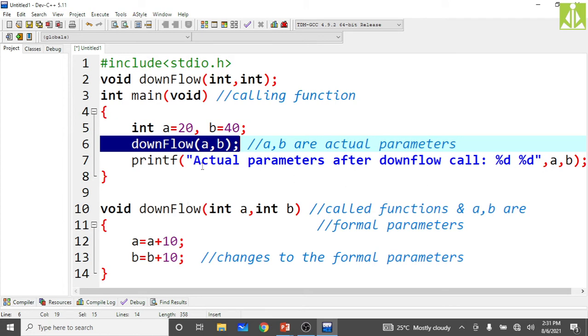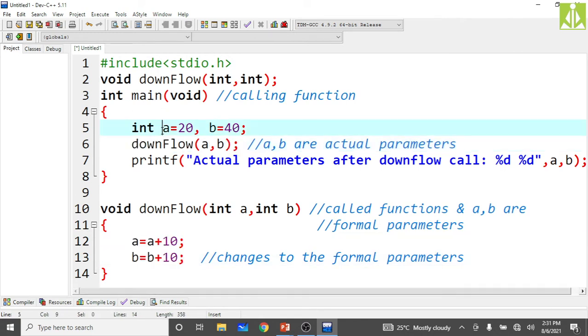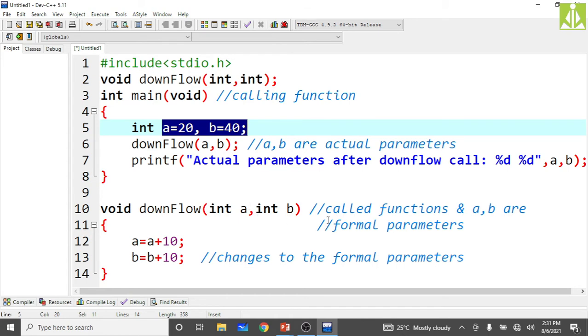According to our discussion, whatever changes we make to the formal parameters a and b must not affect the actual parameters a and b. Changes made to the formal parameters should not affect the actual parameters. It is our conclusion statement that you need to understand and remember.